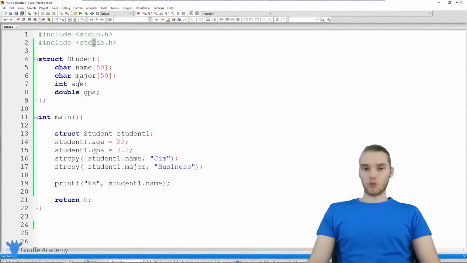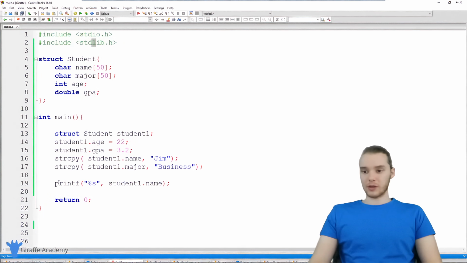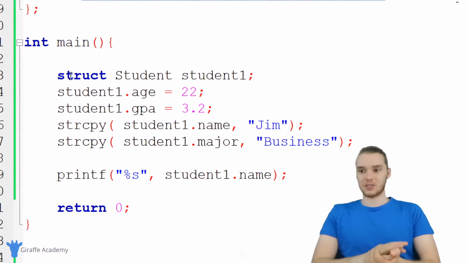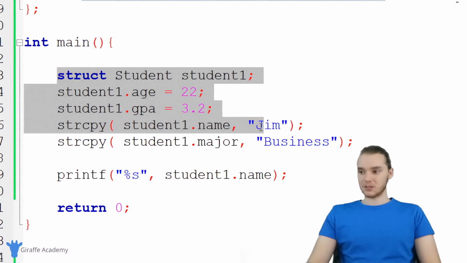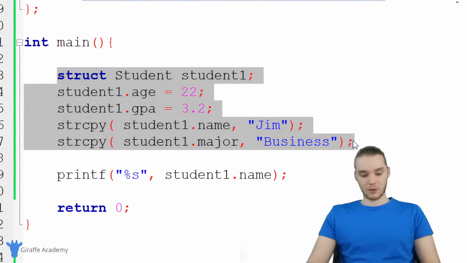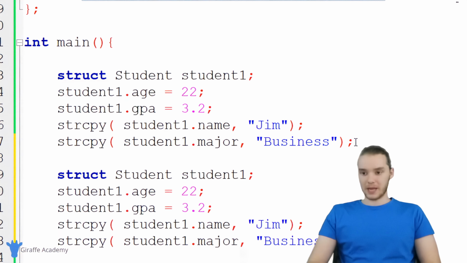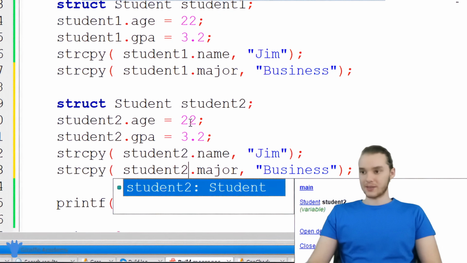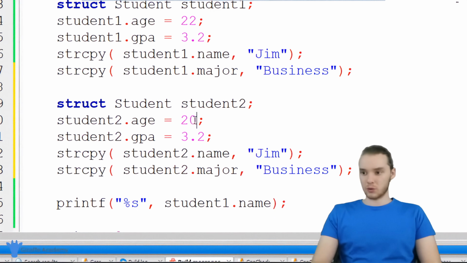So a struct is a really useful structure. And another cool thing we can do with structs is create another student. So I could create another instance of that student structure. I'm actually just going to copy all this stuff. I'll show you how we can do this. I'll just come down here and paste it. And instead of student1, why don't we call this one student2? And we can set this student's age to maybe 20.